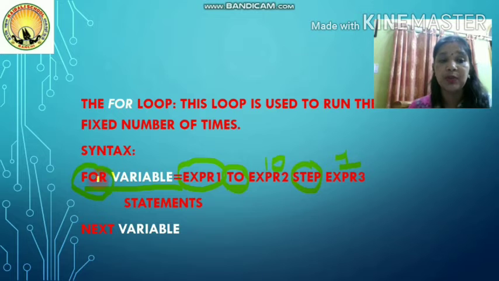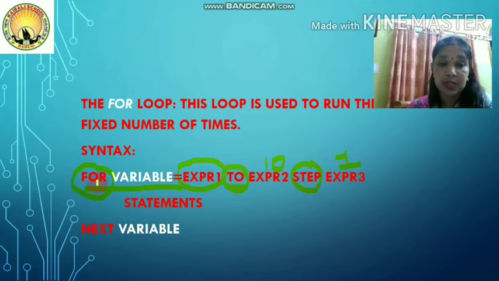So this way you'll have to write: for, take any variable equals its initial value to its final value, then write the keyword step, meaning by how much you have to increment every time. You will be writing it just next to it. When I give an example, it will be clearer to you, but you must learn the syntax. There can be a question like, write the syntax for loop. So this is the way you will be writing it.